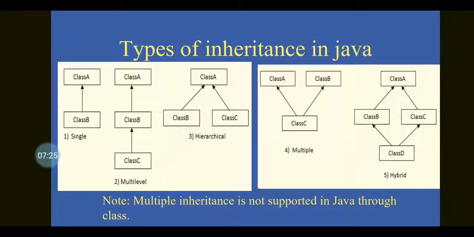So, various types of inheritance in Java. In Java we have single inheritance, that is, one class is derived from another class, and multi-level inheritance. Here a class is derived from another derived class, that is, from class A we have class B as a derived class, and from class B we have class C as a derived class. And hierarchical inheritance, where more than one class has a common parent.